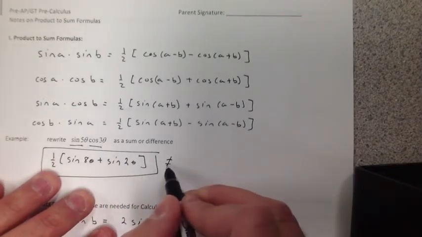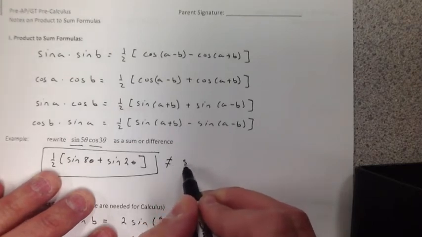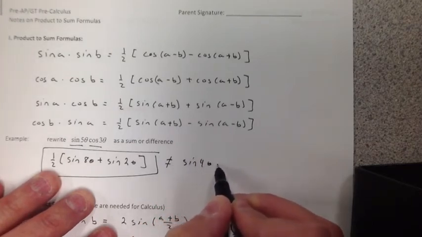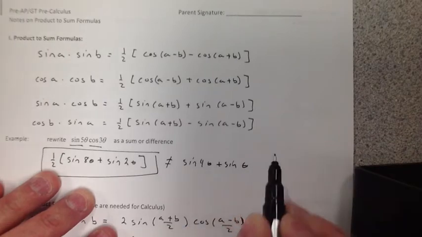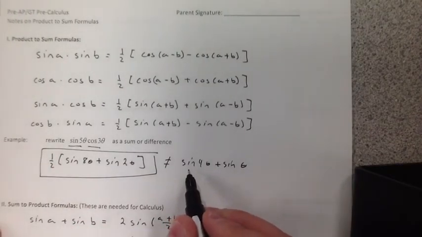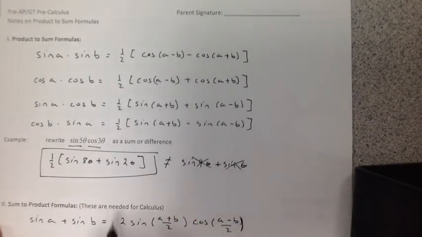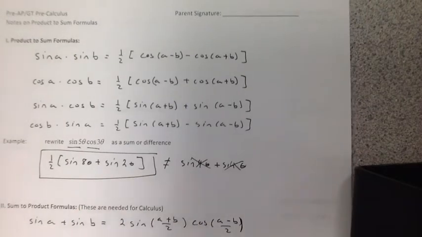Now, a lot of times what happens is students think, hey, look, I can distribute the 1/2, but this is not true. See, not equal. This does not become the sine of 4 theta plus the sine of theta. Don't do that. Every time you do that, remember, a kitten dies. Just leave it like this. And that's basically how we use our product to sum formulas. We'll see more examples in just a little bit.